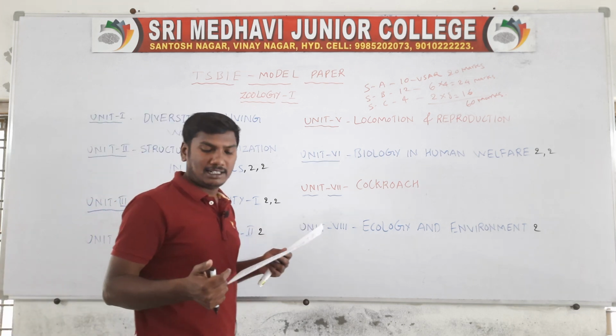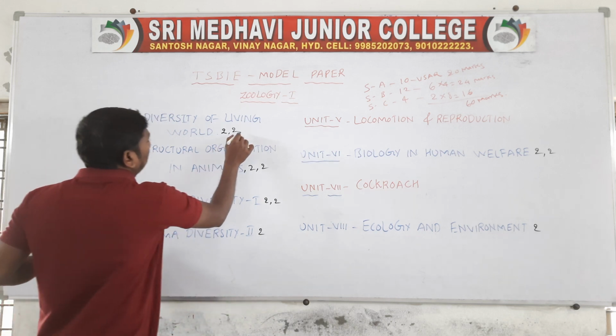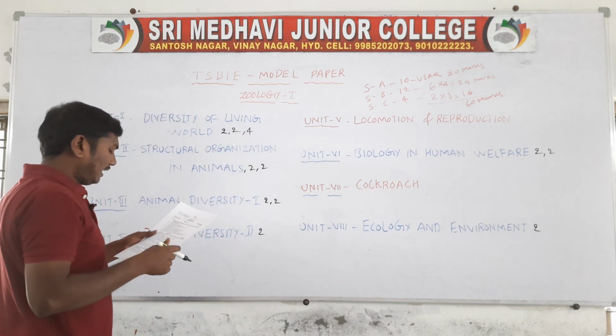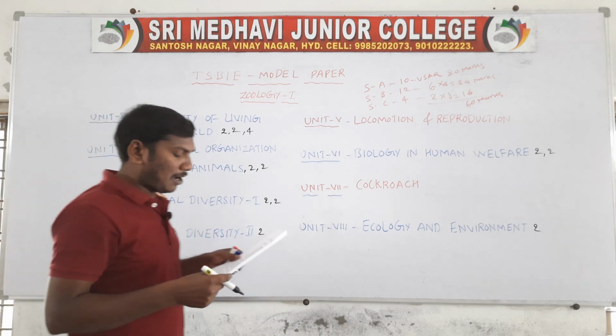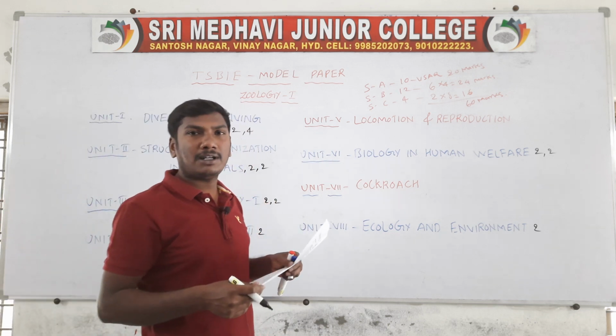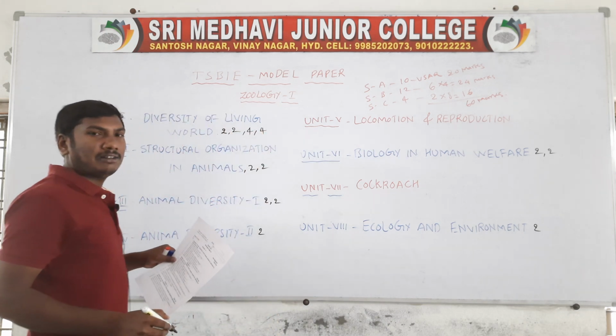Define species. This is from lesson number 1, a 4 marks question. Next, the 12th question: Explain the Rivet-Popper hypothesis. This is also chapter 1, unit 1.